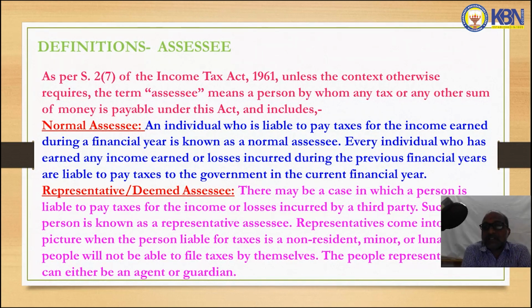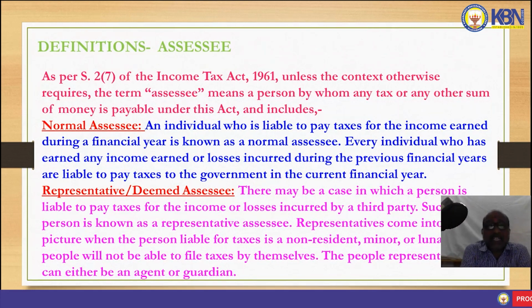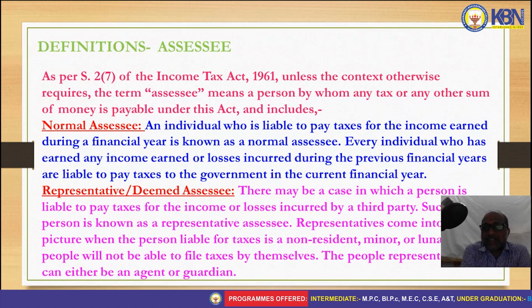Next, assessee. An assessee means a person who pays tax or any other sum of money payable under this Act. We have to observe that even if he does not have to pay any tax, but any other sum of money, by means of penalty, interest and others, under this Act, he is called an assessee. Assessees are of three types: normal assessee, representative assessee or deemed assessee, and assessee in default.